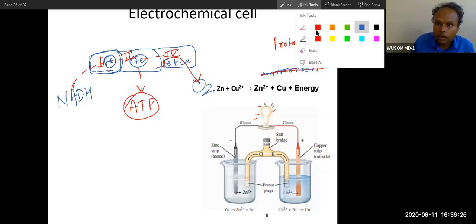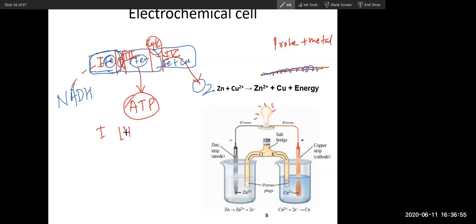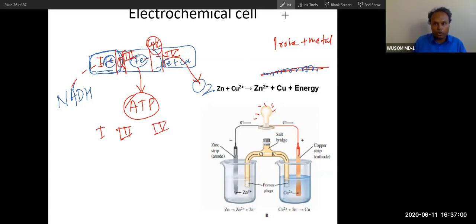You can compare this with a wire. Between the complexes there are some intermediates. The intermediate here is called Q, and the intermediate here is called cytochrome C. Between 1 and 3 there is Q. Between 3 and 4 there is cytochrome C. So this is the sequence of electron transport: 1, 3, and 4. Can you go over this? Yeah, I'm going over it.